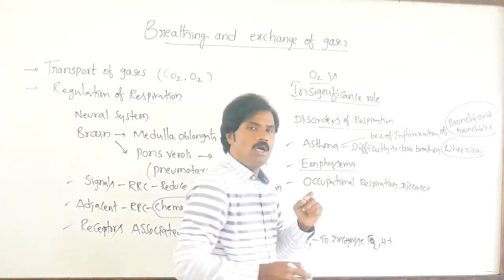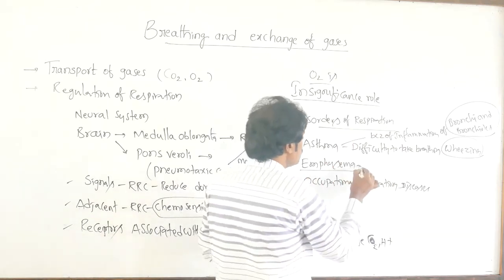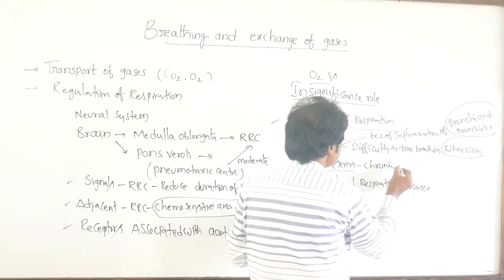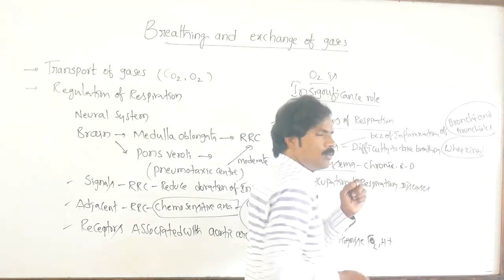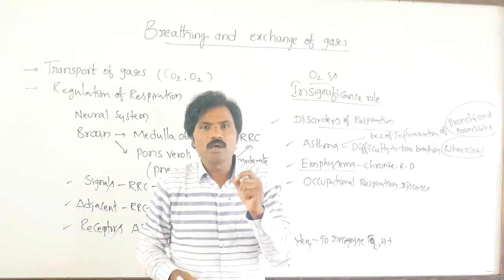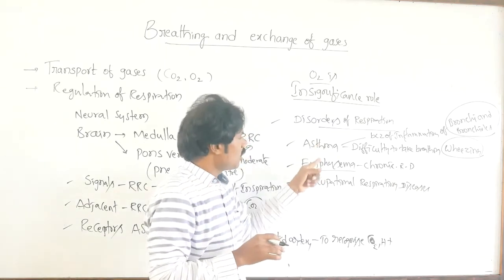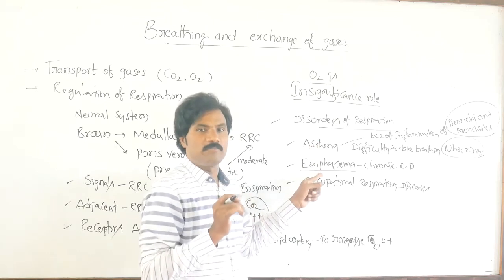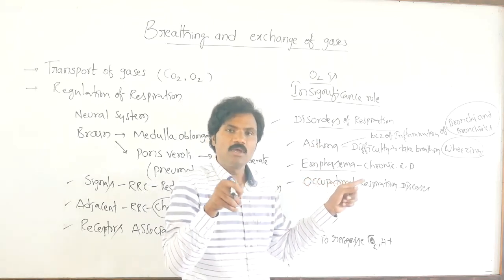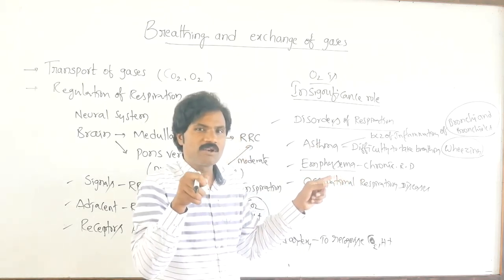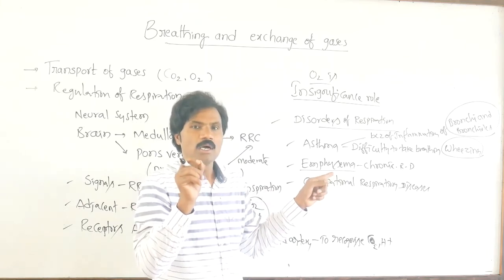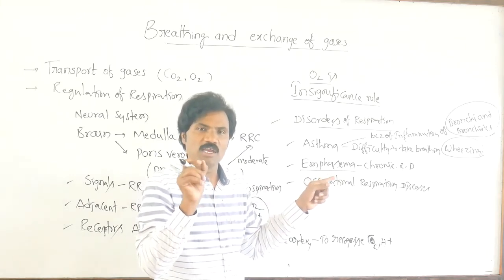Then emphysema, a chronic respiratory disease. Many times they ask which one represents a chronic respiratory disease, and they give options. You write emphysema. Why is it chronic? Because there is reduced surface area of the lungs.